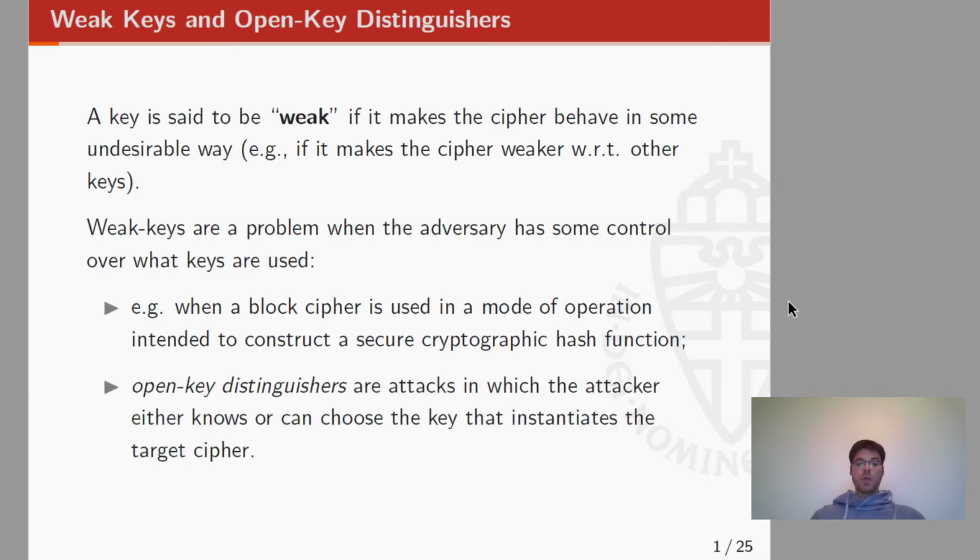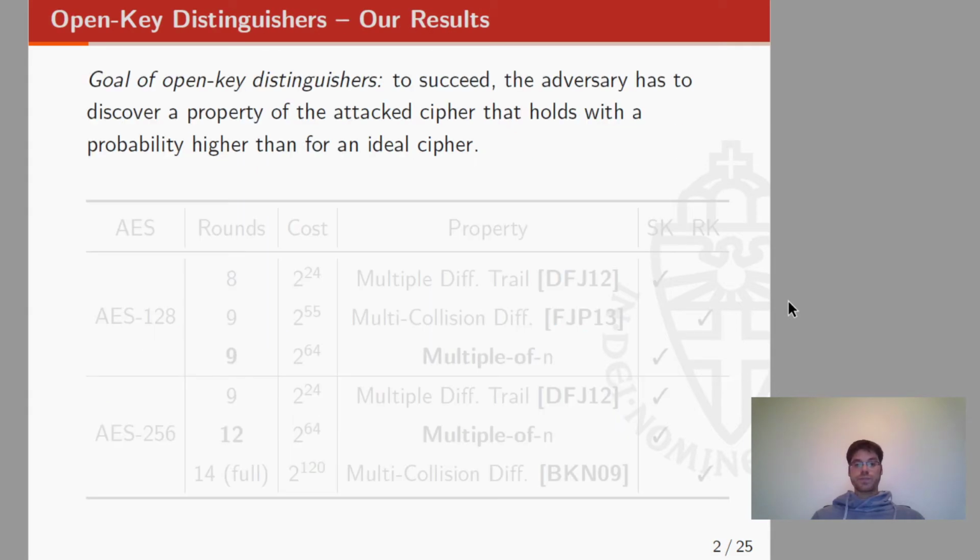Now, if you want to analyze the security of a cipher in such a model, we can use open key distinguishers. So we have a known key distinguisher for the case in which the attacker just knows the key, or chosen key distinguisher for the case in which the attacker can choose the key that instantiates the cipher. The goal of an open key distinguisher is to find a property of the attacked cipher that holds with a probability which is higher than for an ideal cipher.